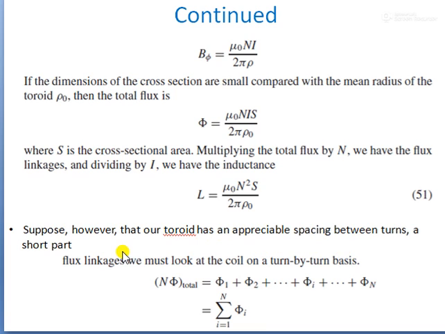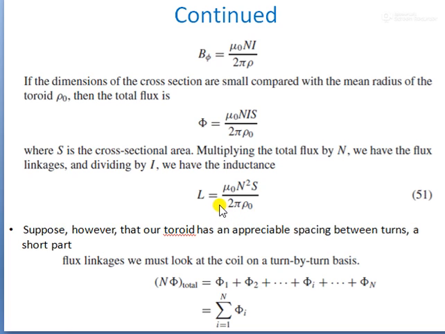Then we must look at the flux linkages of the coil on a turn by turn basis, that is N phi equal to the summation of phi i from i equal to 1 to N. Suppose a toroid with N turns, height h, inner radius R1 and outer radius R2.